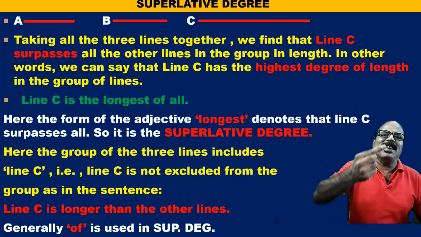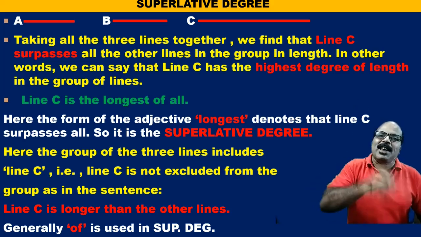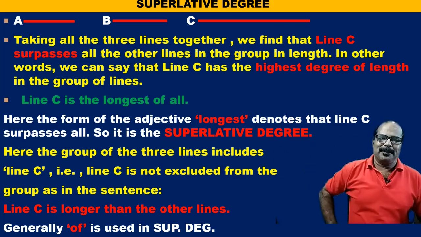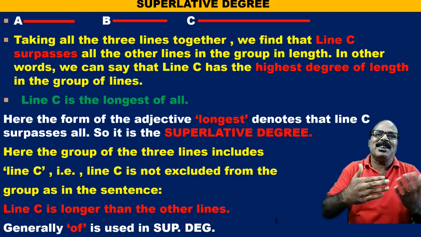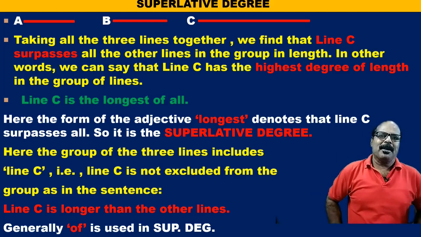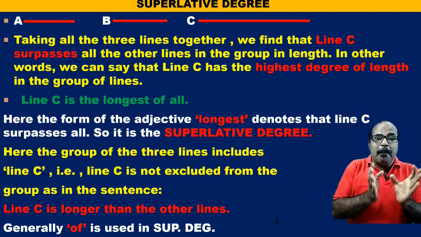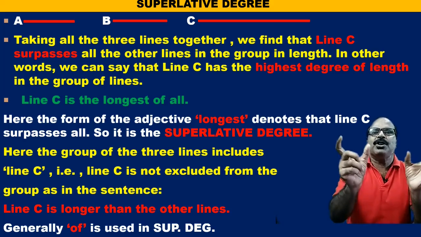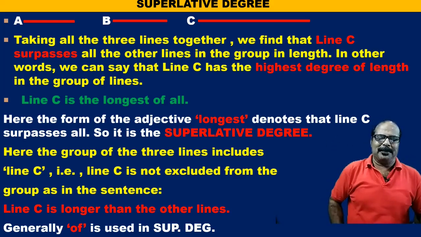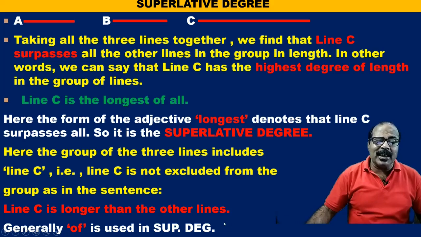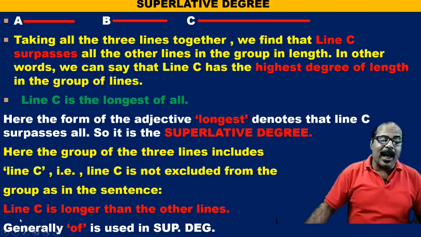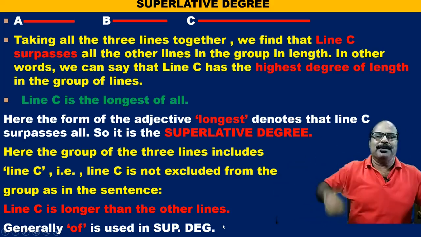We can say it in a different way. Line C is longer than the other lines. So superlative degree can be changed into comparative degree by turning them into two entities. Line C is longer than the other lines, so line C is a separate one and the other lines form a group.